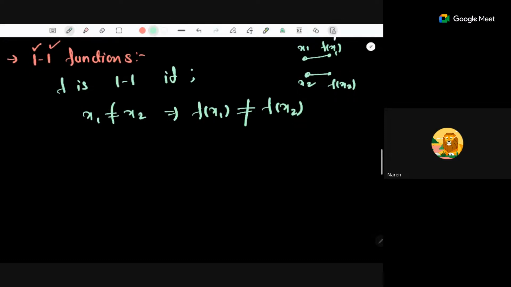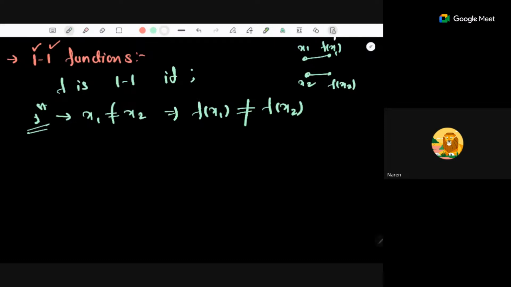Now how can we check whether a function is 1-1 or not? The first way is to check by the definition. If you find two different inputs for which the output is the same, then you can say that this function is not a 1-1 function, because it contradicts our definition.